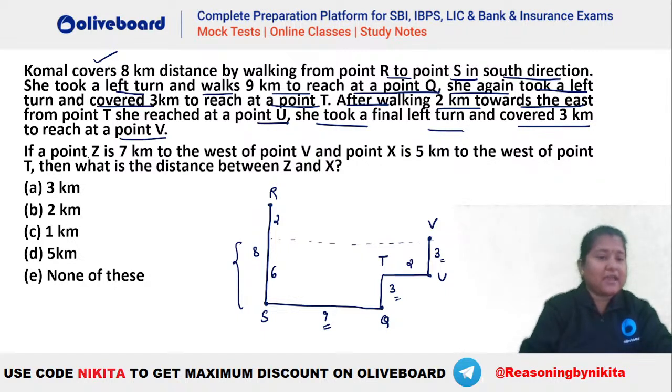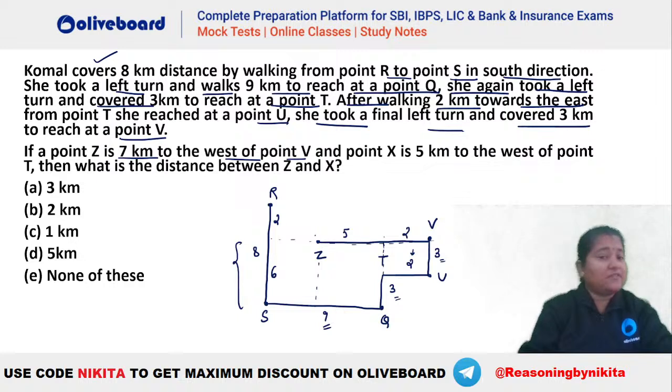अब और क्या दे रखा है? If Z is 7 kilometers west of point V, so Z has to be 7 kilometers west. This is your 2, so 7 kilometers will be something like this. Let's say this is your Z here. ठीक है, ये Z है. अब ये टोटल 7 किलोमीटर्स है ना. So if you divide this particular portion also, मतलब इस तरह से अगर मान लो divide करें, तो you can see this is your 2, so this has to be 5. ठीक है, ये 5 हो गया.